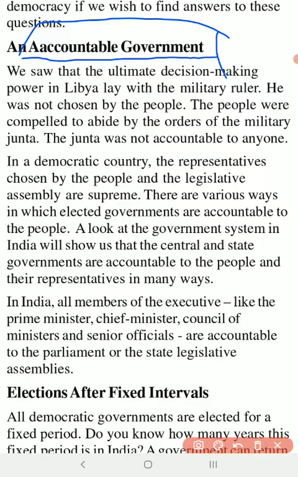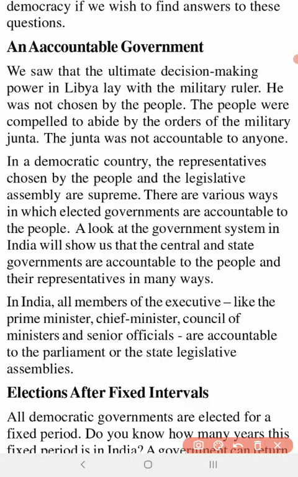We saw that the ultimate decision making power in Libya lay with the military ruler. That is why we called him a dictator. That's why we call that process not democratic, but rather a dictatorship. Why was he imposing things on people? Because he was not elected by the people. He is not a representative of the people. Rather, he just became a leader on his own, with his own military strength, his own military power. He was not chosen by the people. The people were compelled to abide by the orders of the military junta.